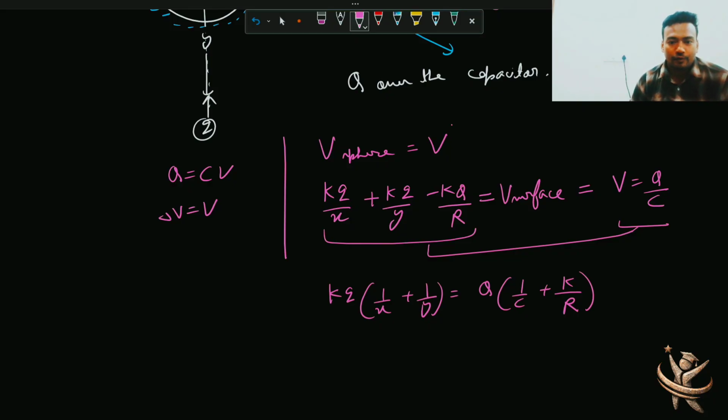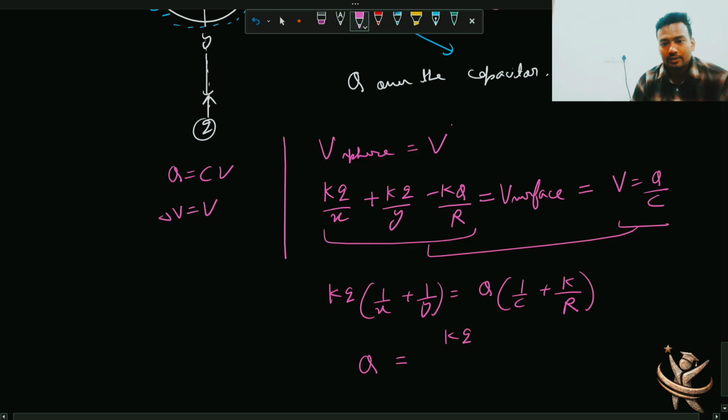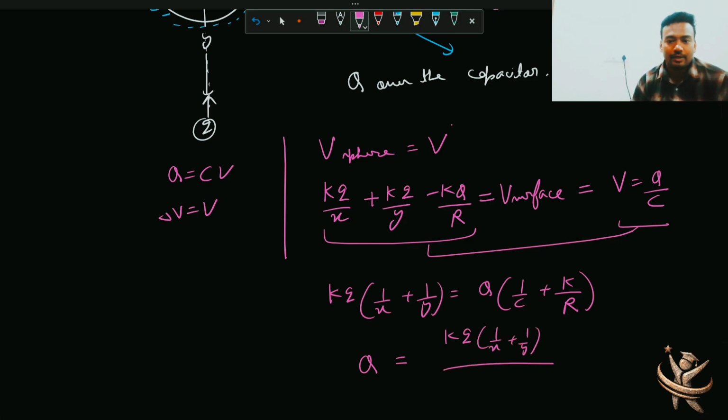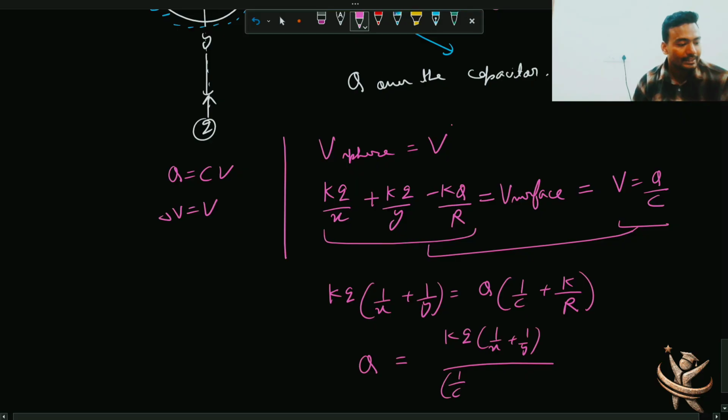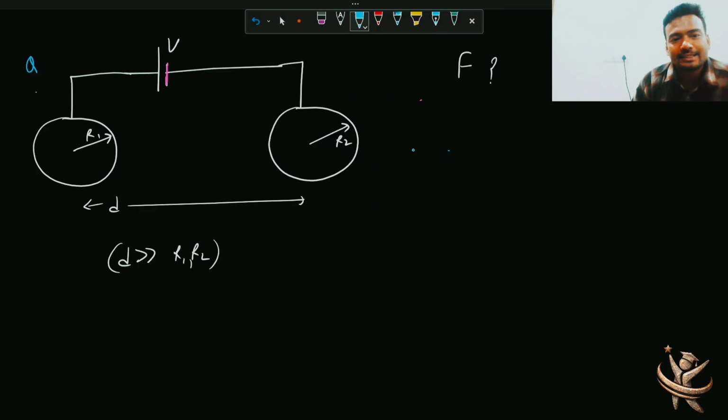Okay, now from here you can simply calculate q as kq(1/x + 1/y) divided by (1/C + k/r). Simple.